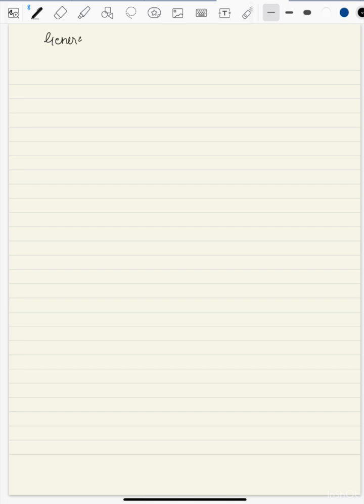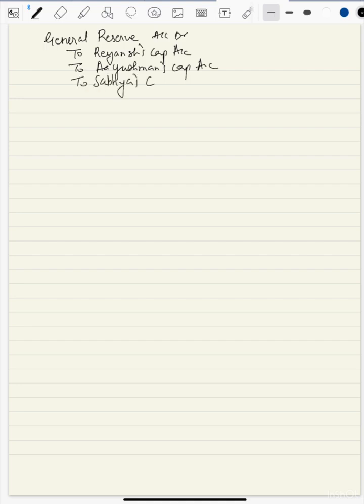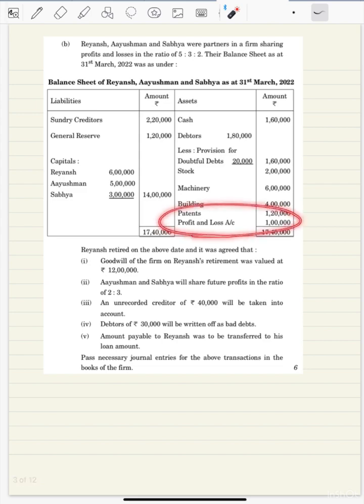So entry will be general reserve account debit to Ryansh's capital account, to Ayushman's capital account, to Sabhya's capital account, 1,20,000. So we got 60,000, 36,000, and 24,000.